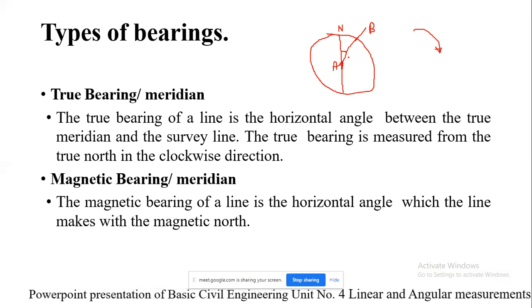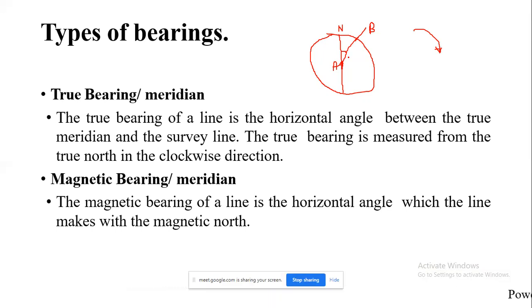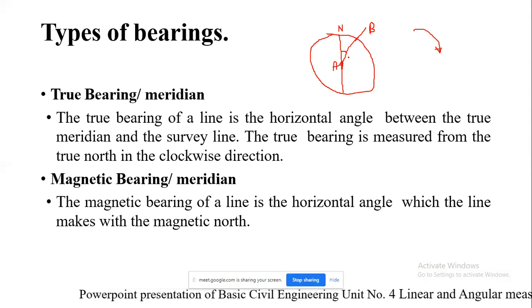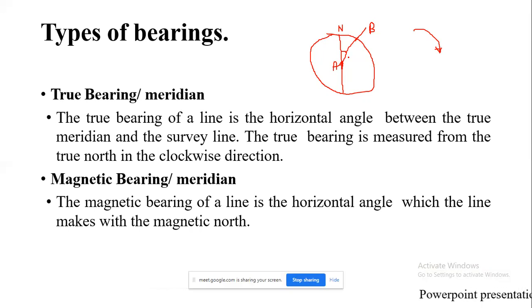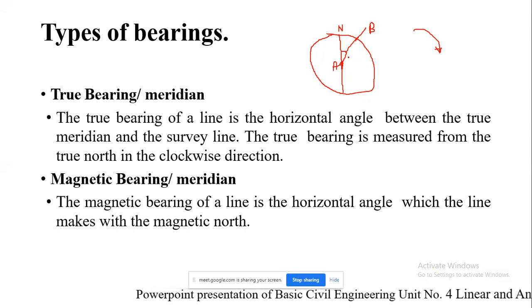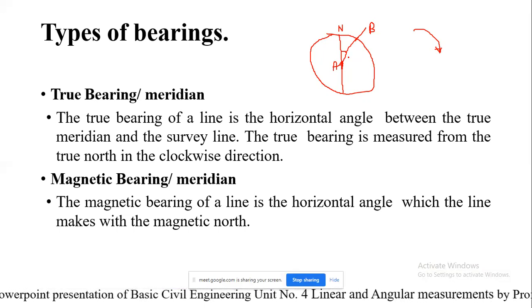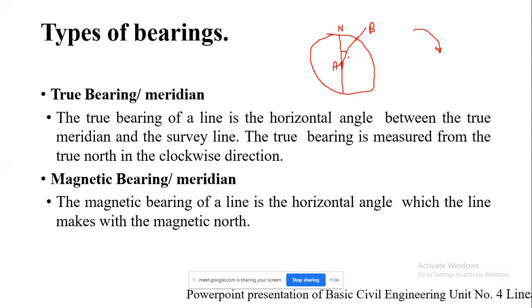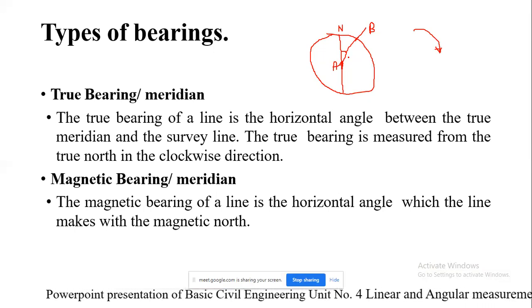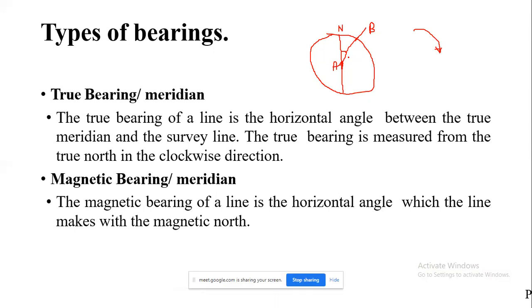In that case, a needle is freely suspended, which moves and is balanced properly and unaffected by magnetic substances, and it indicates the direction of the north. The angle measured by the freely suspended needle with respect to north is nothing but your magnetic bearing.